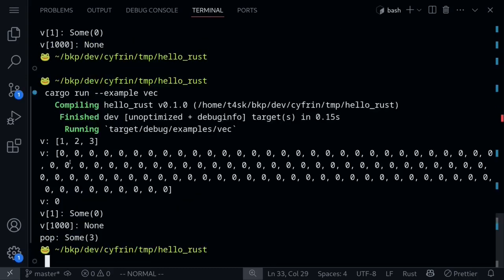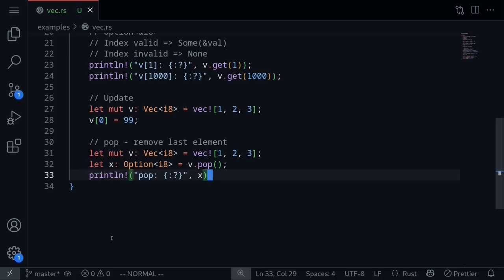Execute the code, and we get pop with Some(3). This is because the last element in this vector is a 3, and then we removed it, so it returned Some with 3. If we call it 3 more times, then it will return Some(2), Some(1), and then None. To see this, let's call this 3 more times.